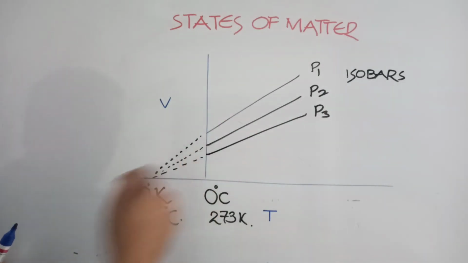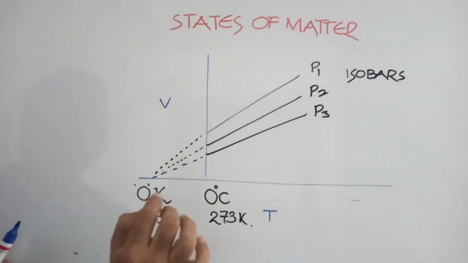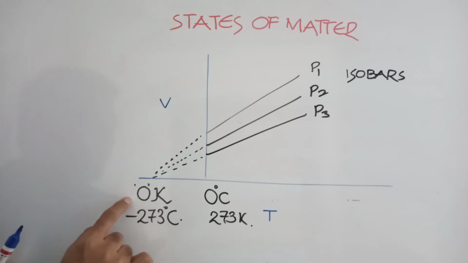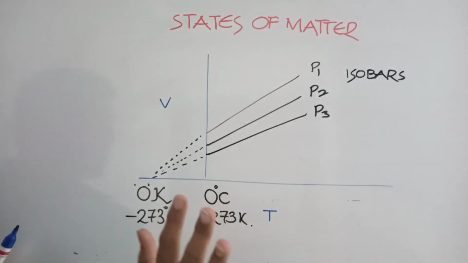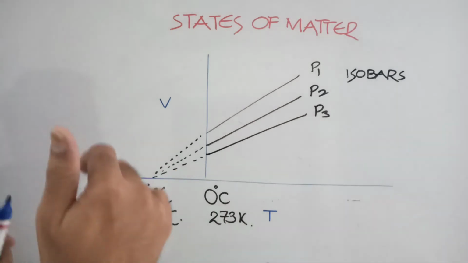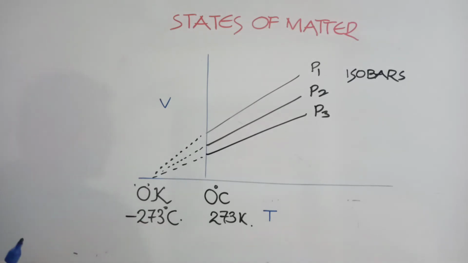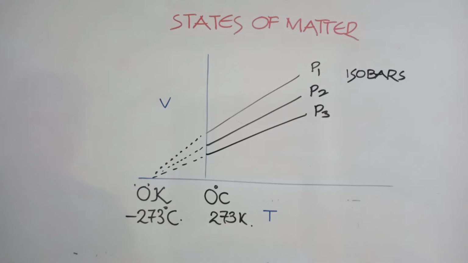Why are these imaginary lines given? They indicate something very simple. These are imaginary, not exact. What we are saying is, before reaching 0 Kelvin, the volume would become 0. That means there is no gaseous substance at 0 Kelvin. Before reaching 0 Kelvin, almost all gases turn into either liquids or solids. So gases convert into liquids before reaching 0 Kelvin, so no gas is there at 0 Kelvin temperature.